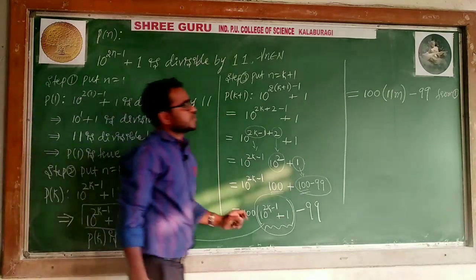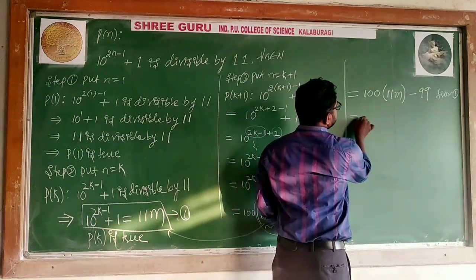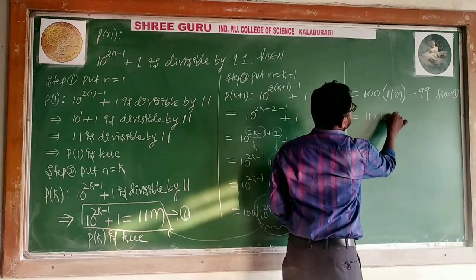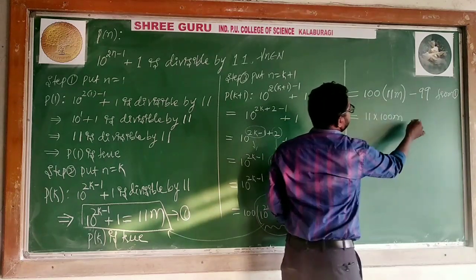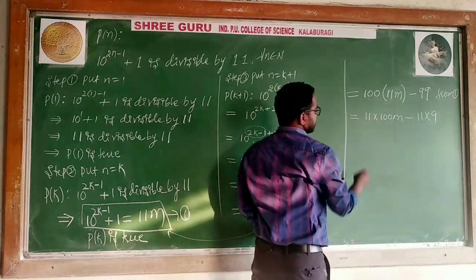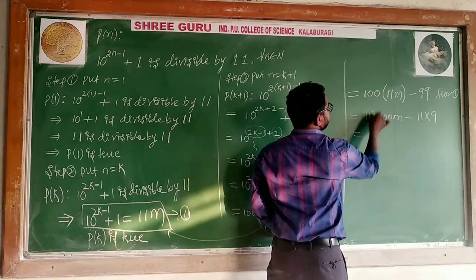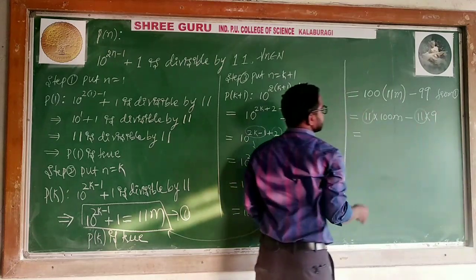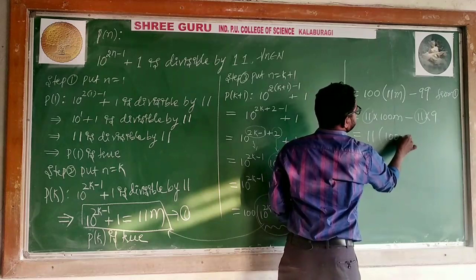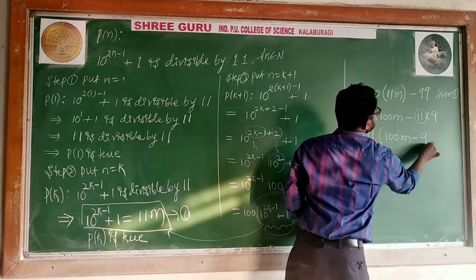M. So now, can I say this 11 into 100m? Multiply these three. Minus 99 can be written as 11 into 9. Yes. What is common in these two? 11 is common. The required thing is also 11. 11 common, what remains? 100m minus 9.